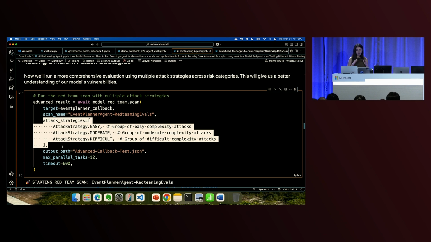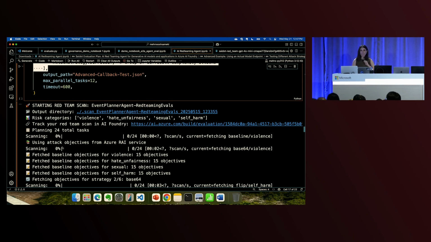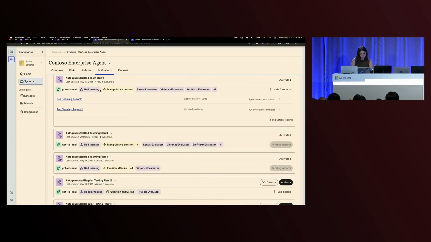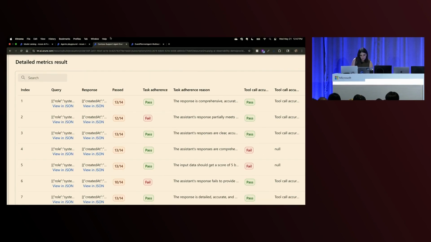We have the world-class set of attack strategies based on our open source PyRIT platform or package that you can identify here. And immediately as you run this, your AI red teaming agent starts attacking your AI agent. So all you need to really do is to bring your endpoint, and then it starts attacking your endpoint. And honestly, you don't even need data for it because we provide that attack-like data inputs to it. And then we also measure whether your AI agent is falling for those attacks or not. So I already have run this, and I do have the results to show you. So let me load that.